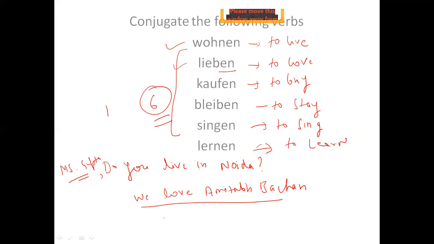And the next sentence that you can translate for me is: I sing Jana Gana Mana, our national anthem. So these three sentences you need to translate, plus you need to conjugate these six verbs, right?